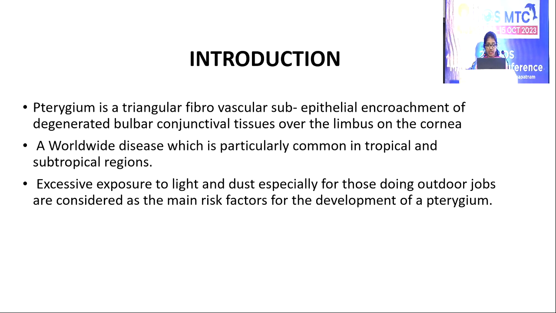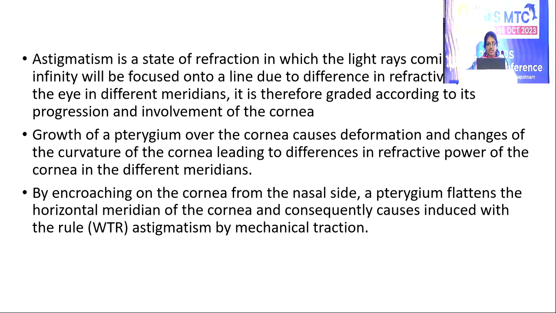Introduction: pterygium is a triangular fibrovascular subepithelial encroachment of degenerated bulbar conjunctival tissues over the limbus on the cornea. It is a worldwide disease which is particularly common in tropical and subtropical regions. Excessive exposure to light and dust, especially for those doing outdoor jobs, are considered as the main risk factors for development of pterygium.